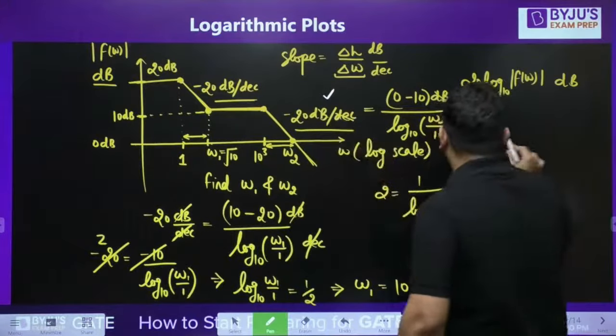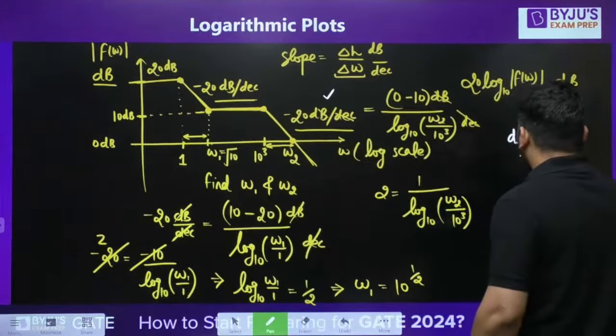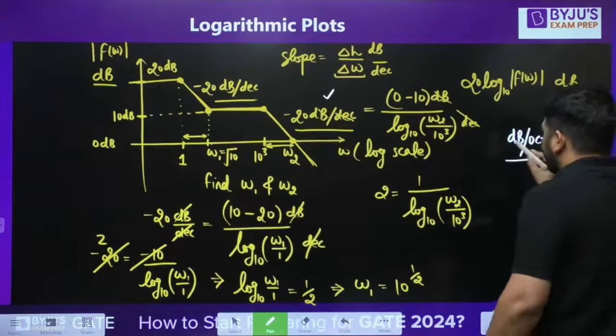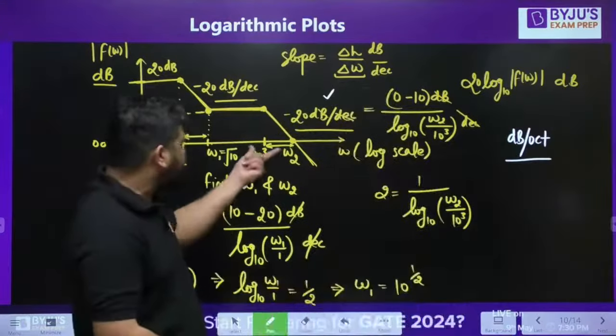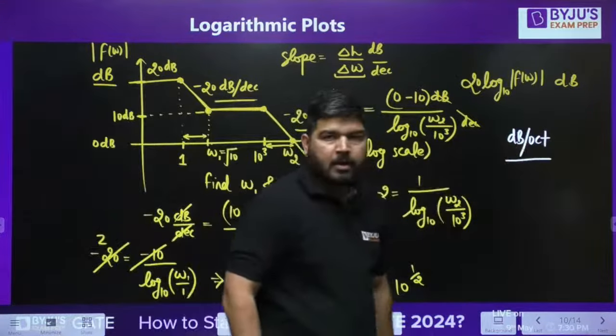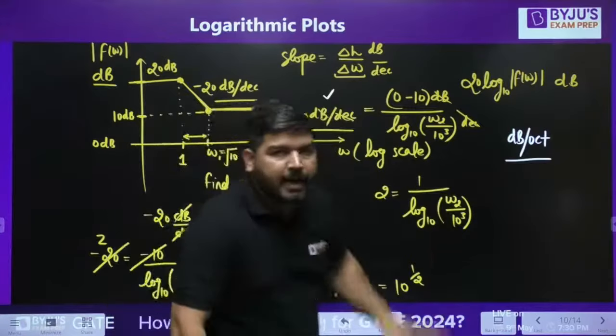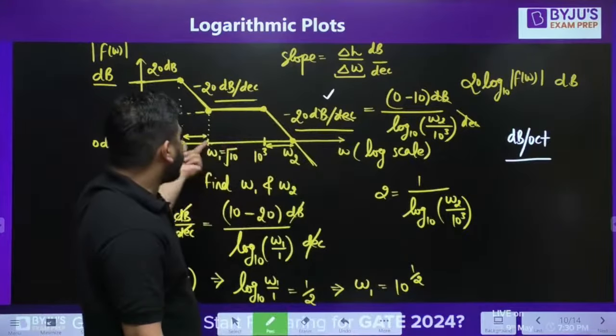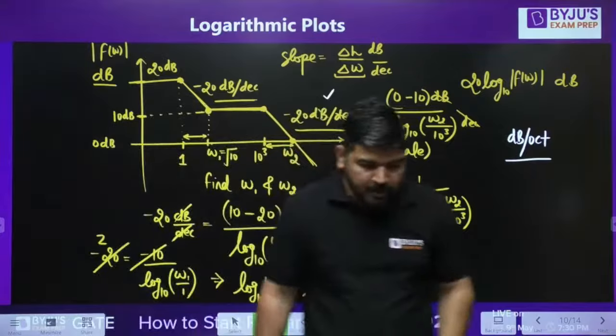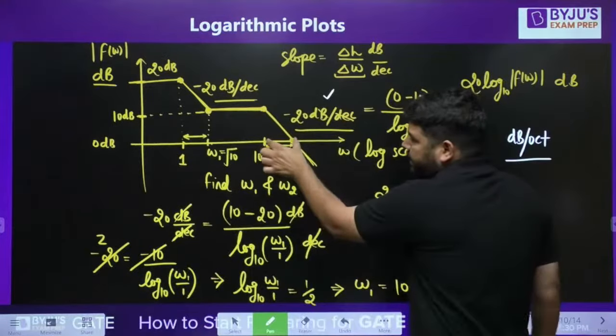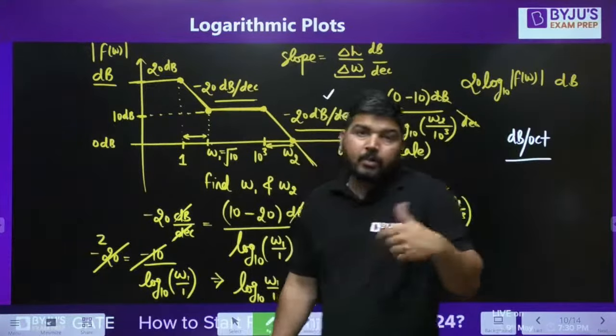The slope can be in dB per octave. If the slope is given in dB per octave, then you have to take the distance in octave. If the slope is given in dB per decade, then you have to take the distances in decade. So you must know how to calculate the distance in decade or octave. Then only you can solve it.